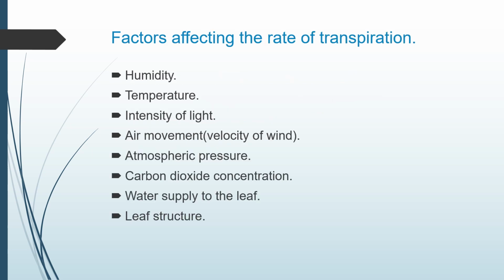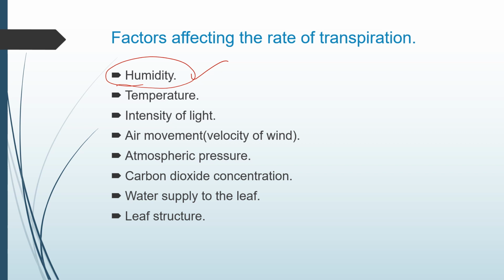So here come the factors affecting the rate of transpiration. First comes the main factor, that is humidity. Let us discuss how transpiration is affected by humidity. The humidity of the atmosphere affects the rate of diffusion of water vapor. Water vapor is diffusing out.